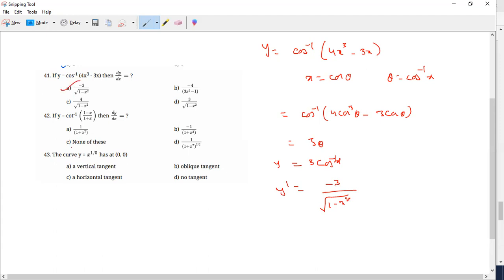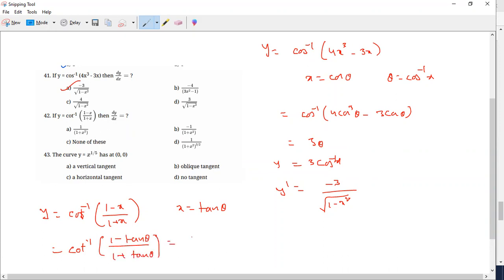First option. y is equal to cot inverse of 1 minus x by 1 plus x. What substitution makes it easy here, students? Instead of doing direct differentiation, which substitution will give the easiest answer? If I am taking x is equal to tan theta, we get cot inverse of 1 minus tan theta by 1 plus tan theta. What is this formula? It can be written as tan of pi by 4 minus theta.